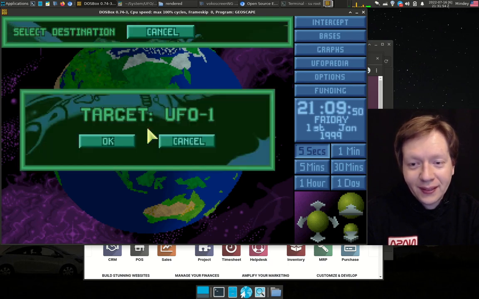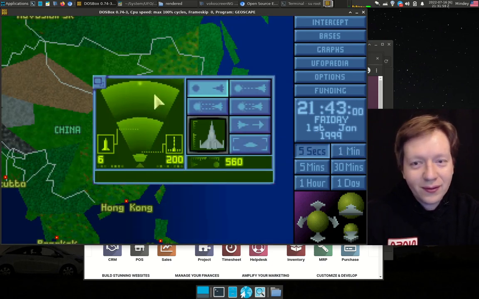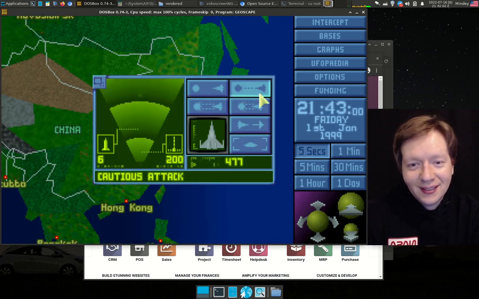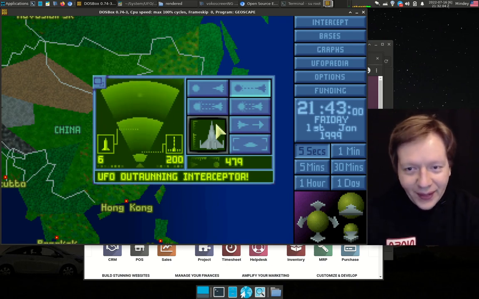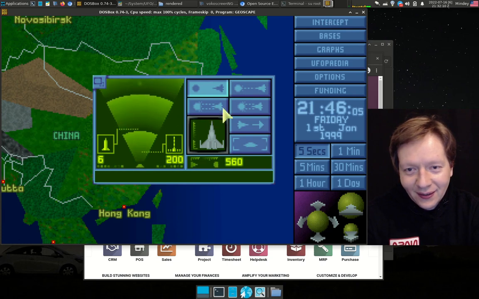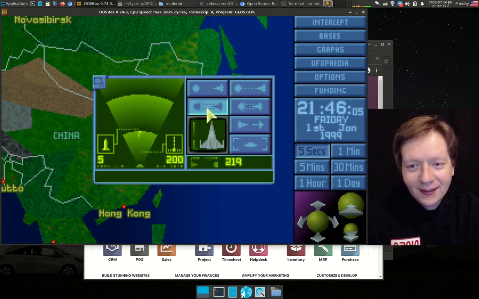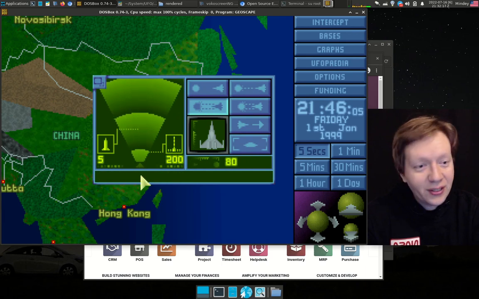Well, you could click on it, and your craft captured this alien, and you can choose the modes of attack. Oh no, it ran away. You've got to choose maybe some more aggressive mode of attack, and wow, the UFO crash landed.